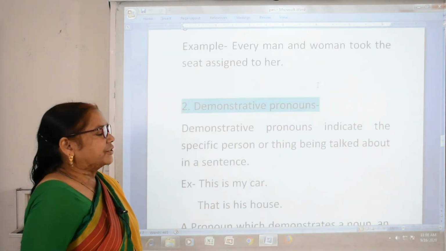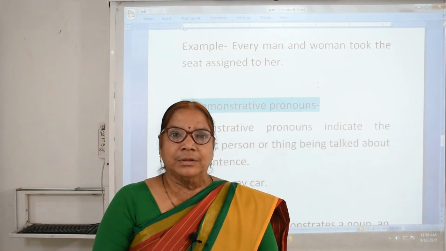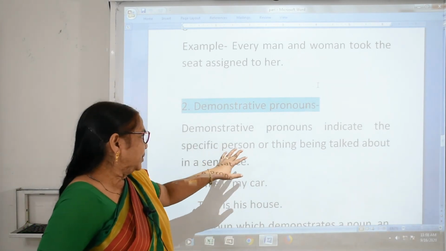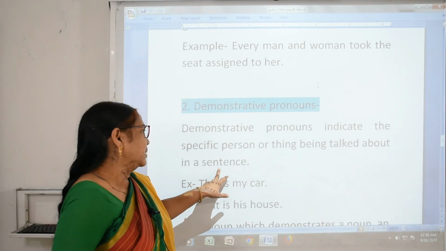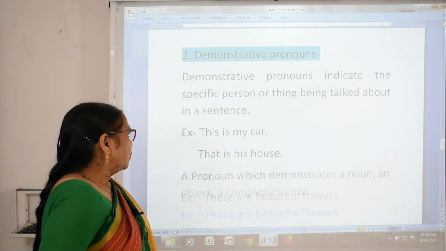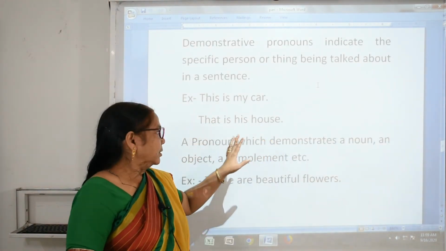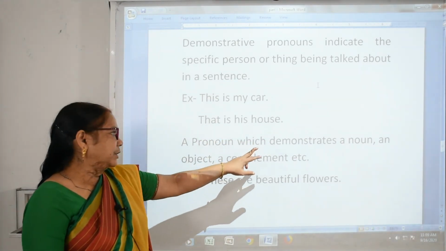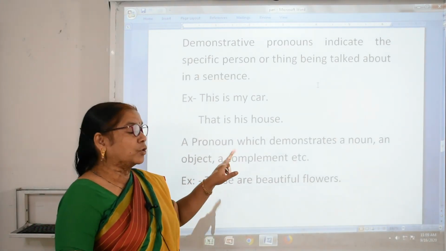Now demonstrative pronoun. Demonstrate means what? To indicate the specific person or thing being talked about in a sentence. To demonstrate means what we say? This is my car. That is his car. We will see a pronoun which demonstrates a noun, an object, a complement, etc.